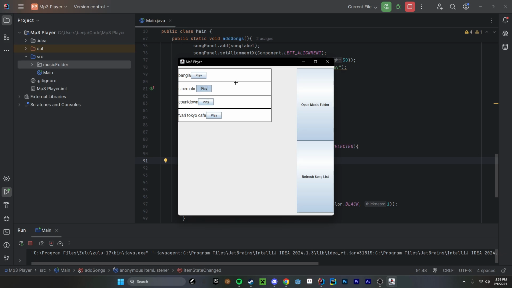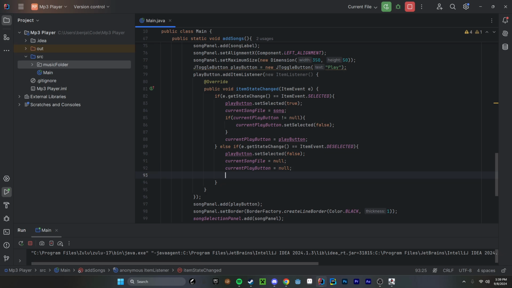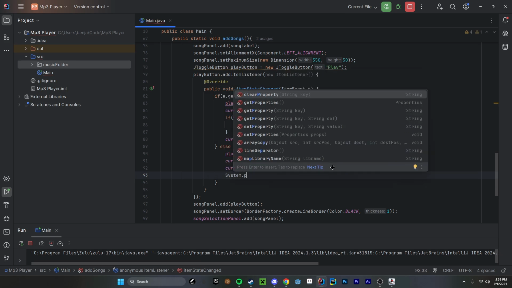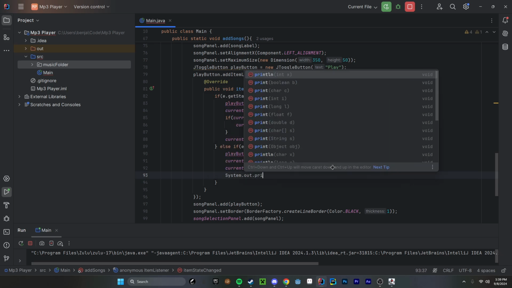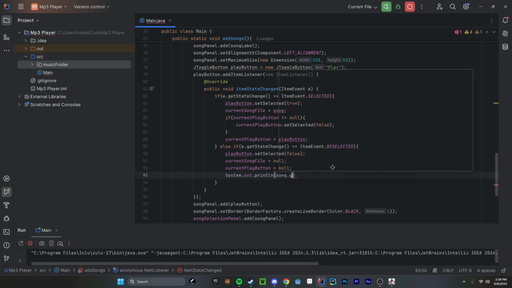Okay, that's still working. Whenever we click on this, let's print out the name of our song. So System.out.println song.getName. And let's do it for this one as well.